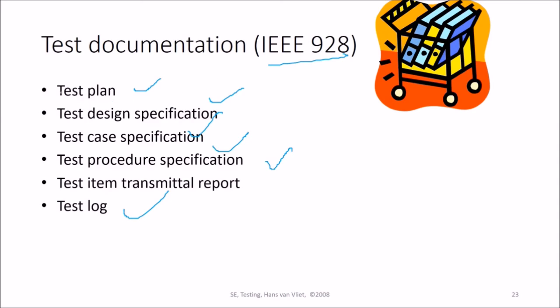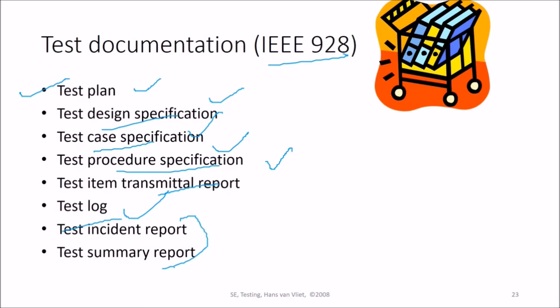Let me again reiterate them. First you have a test plan, then test design specification, test case specification, test procedure specification, test item transmittal report, and the test log. Okay. Finally, the test incident report and then the test summary report.